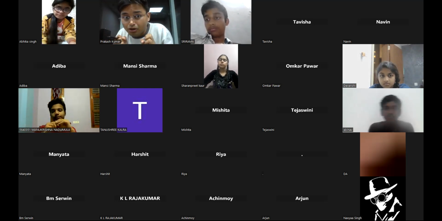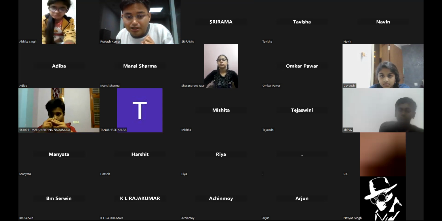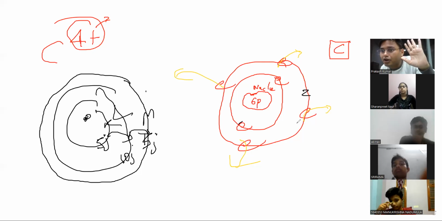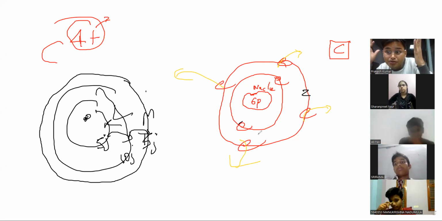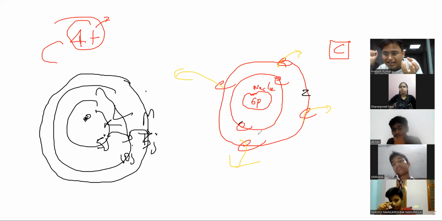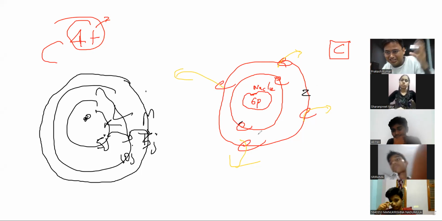We need more energy. So if these electrons want to get away from here, they need energy. And for losing these 4 electrons, a very, very high amount of energy is required. So what will you do? You will take a carbon atom and heat it up, like putting it on a gas stove, make it very warm, then these electrons will go, right?